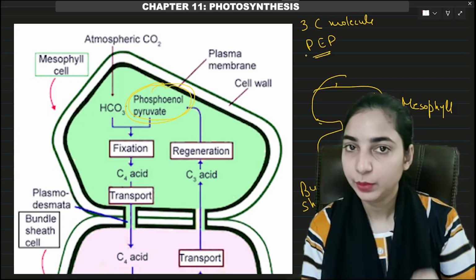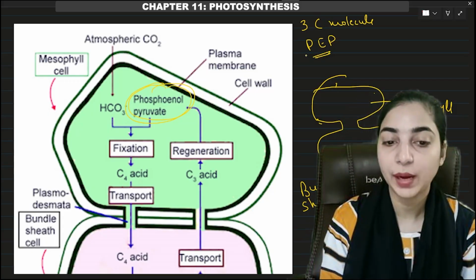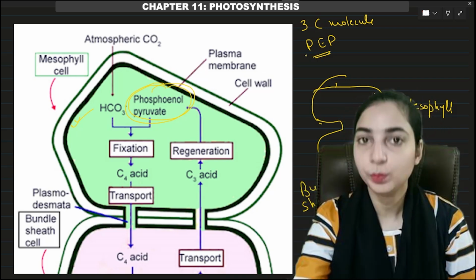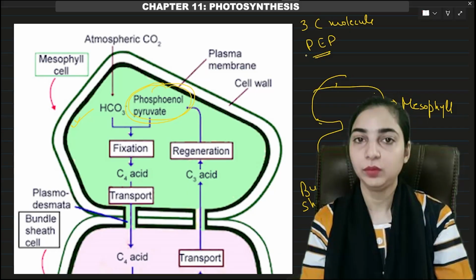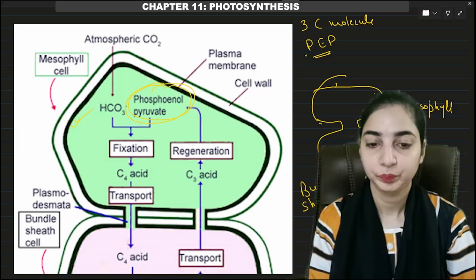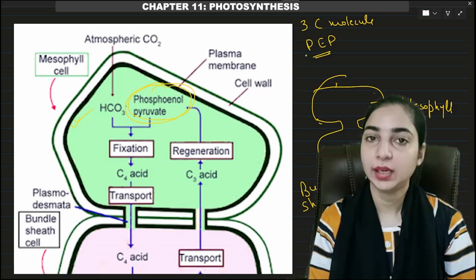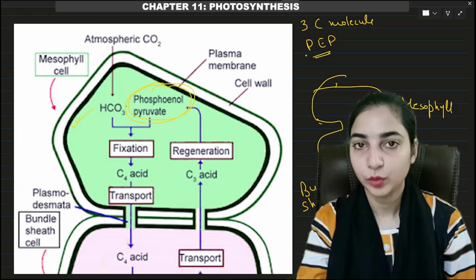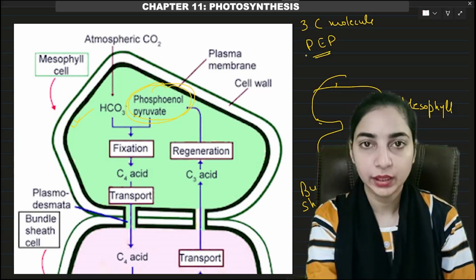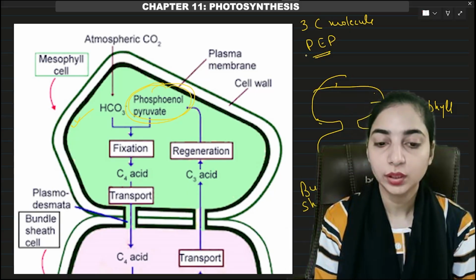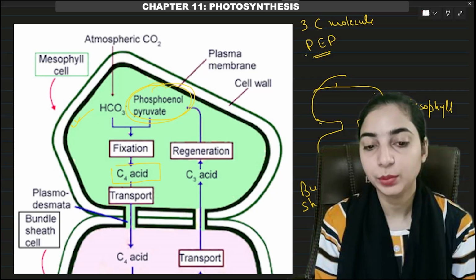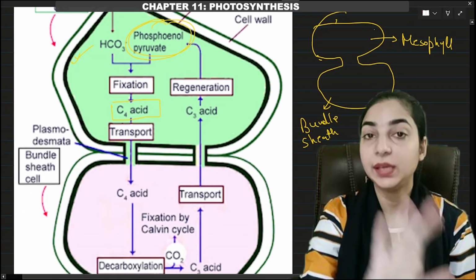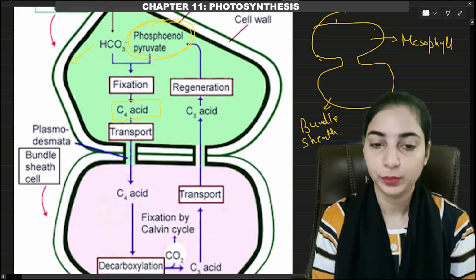Then atmospheric carbon dioxide was taken in the form of bicarbonate. The atmospheric carbon dioxide was converted to bicarbonate, and then this bicarbonate was added to the phosphoenol pyruvate. So this way carbon dioxide fixation took place, and what was formed? 3 carbons of the phosphoenol pyruvate and 1 carbon of the carbon dioxide, 4 carbons. So we have got a 4-carbon acid known as oxaloacetic acid. Okay, it is taking place in the mesophyll cells of the C4 plants.